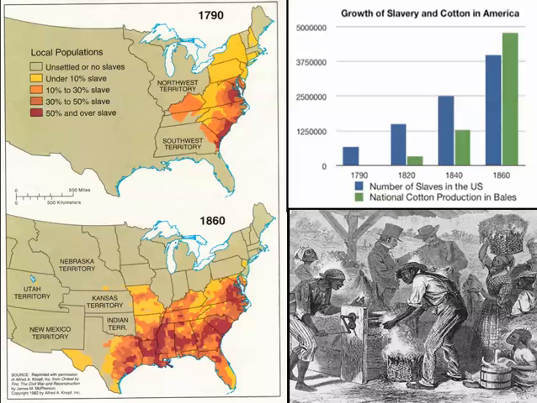Here's a map picture of the South in 1790. 1794 was when Eli Whitney's cotton gin was invented, and you see the places that had over 50% slaves, and under 10% slaves up in the north. Now look down here about 1860, how it spread all throughout the South, the need for slaves and cotton. Cotton is going to go with it. And here's a graph showing the increase from 1790 to 1860 of slaves and cotton exports, both of them increasing.